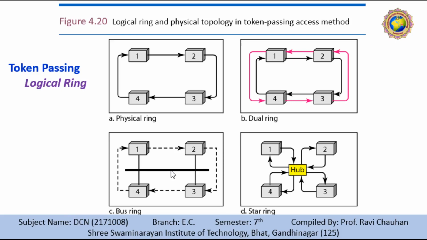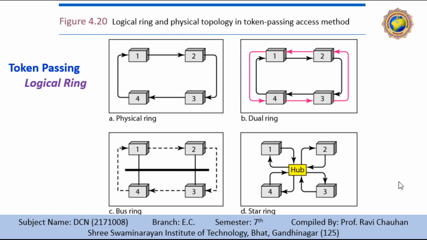In the physical ring topology, when our station sends the token to its successor, the token cannot be seen by the other stations, since the successor is the next one in the line. This means that the token does not have to have the address of the next successor. The problem with this topology is that if one of the links or the medium between 2 adjacent stations fails, the whole system fails.